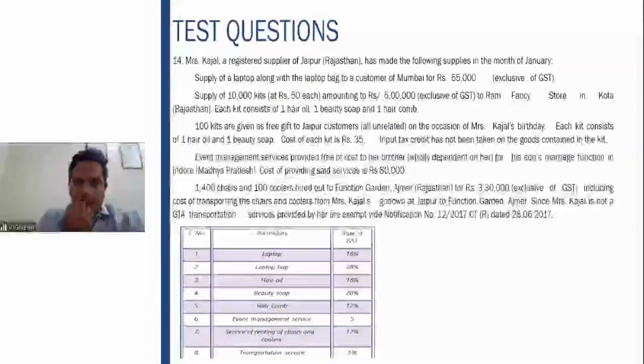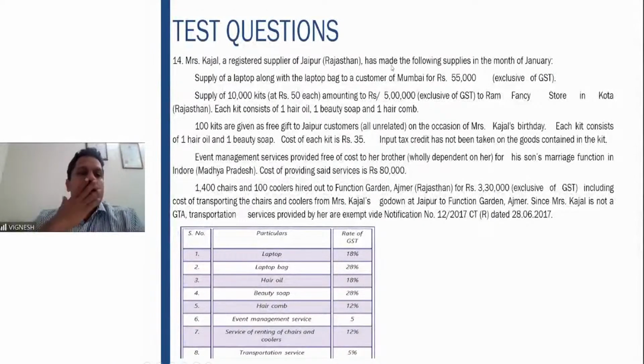Yeah, Ms. Kajal, a registered supplier of Jaipur, Rajasthan, has made the following supplies in the month of January. Supply of a laptop along with the laptop bag to a customer of Mumbai for 55,000 exclusive of GST. Supply of 10,000 kits at 50 each amounting to 5 lakhs exclusive of GST to Ram Fancy Store in Kota. Each kit consists of one hair oil, one beauty comb and one hair comb.